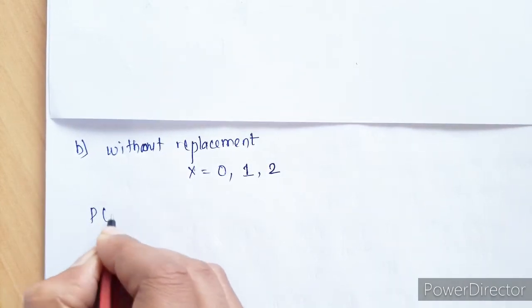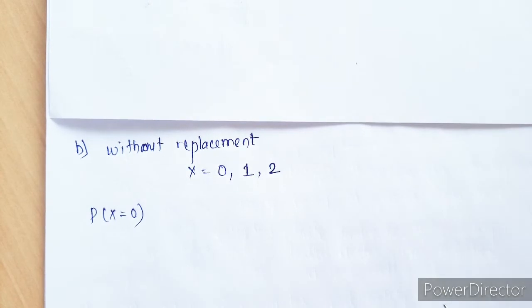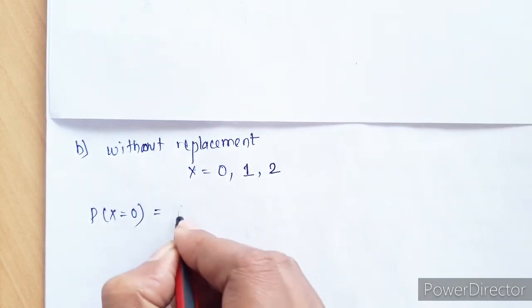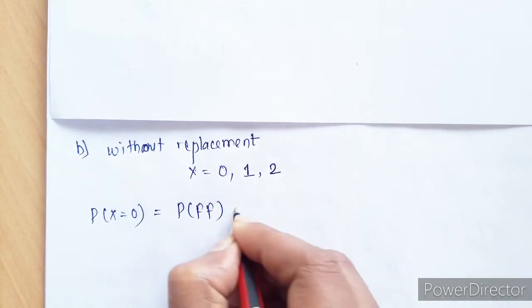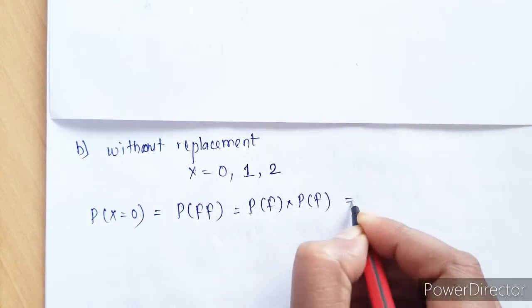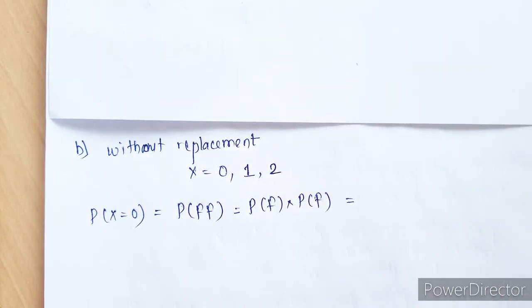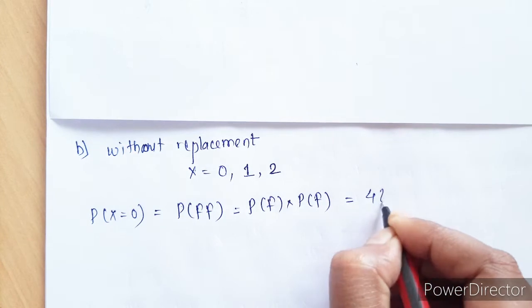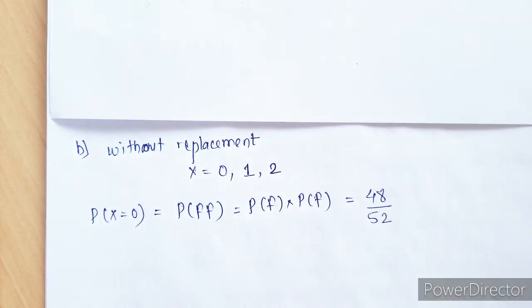Now let me start with the first one, when x is 0, that is whenever you are getting no A's. So on both the cards we are getting failure. Okay, so again we can write this as failure into failure since both are disjoint. What is the probability of getting the first non-A's card? So it is going to be 48 upon 52, no doubt in this. Now I am not replacing the card again, I am keeping that card aside, right. So what will be the probability of getting A's in the second card?